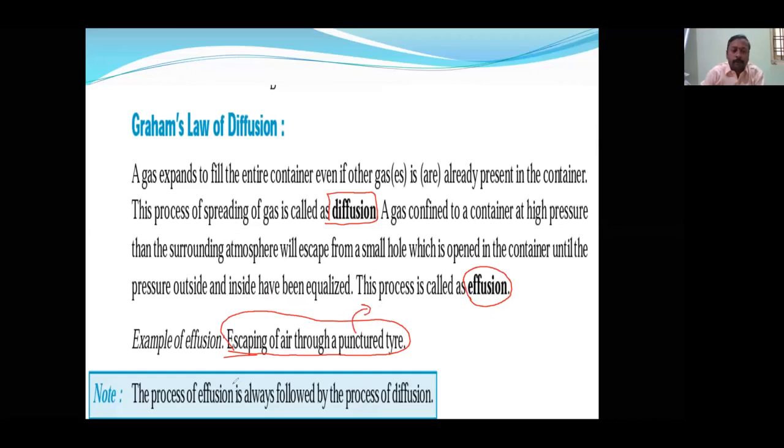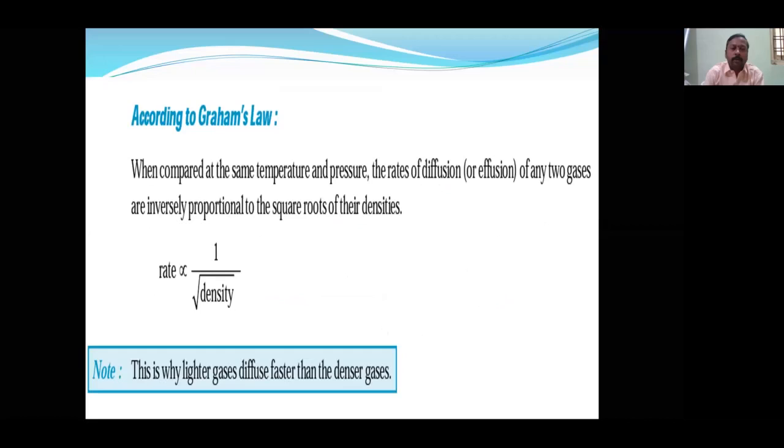So that puncture will act as a hole. Understood? The process of effusion is always followed by diffusion. So that means diffusion and effusion both are the same. The only thing is effusion should take place through a small hole. Then only it is called effusion. Okay, all effusion is diffusion, but all diffusion may not be effusion.